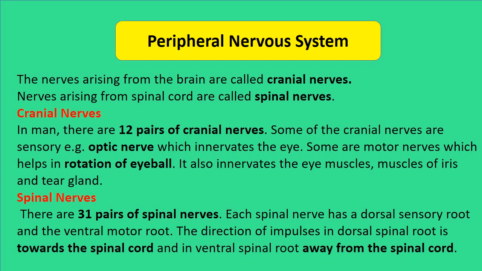Then spinal nerves: there are 31 pairs of spinal nerves. Each spinal nerve has a dorsal sensory root and a ventral motor root. The direction of impulse in the dorsal spinal root, where the sensory neuron receives the message and conveys it, is towards the spinal cord, that is, sensory organ to spinal cord. And the ventral spinal root carries the message away from the spinal cord, that is, spinal cord to effector.